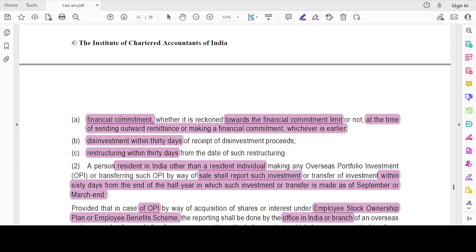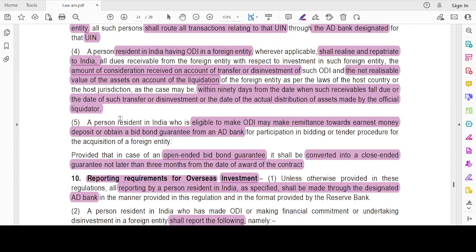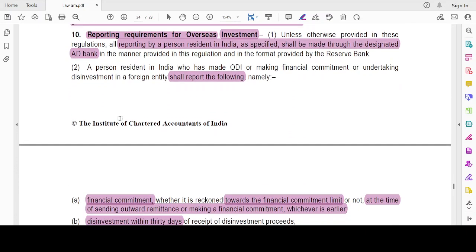I have to report it. Within 30 days of the disinvestment proceeds, on receipt of the disinvestment proceeds, I have to report it. Okay. See, this is for repatriation, I have 90 days. For reporting, I have only 30 days from the date of receipt.